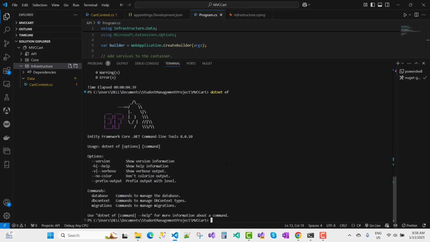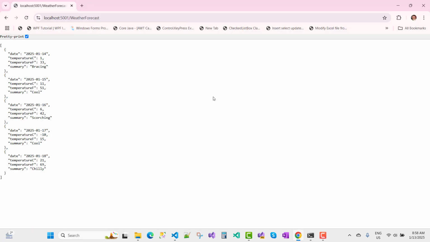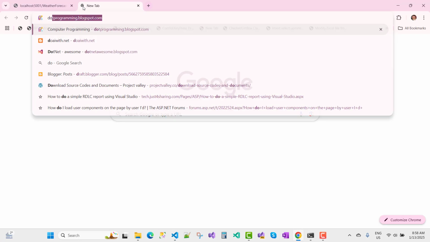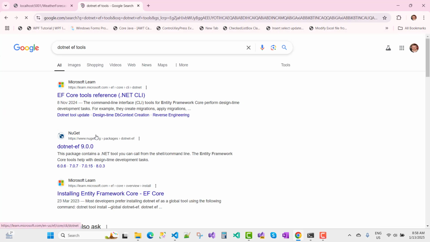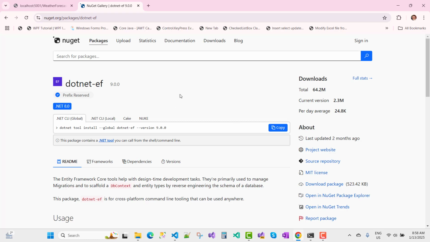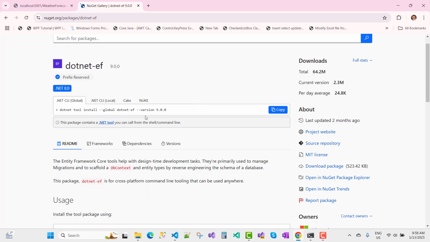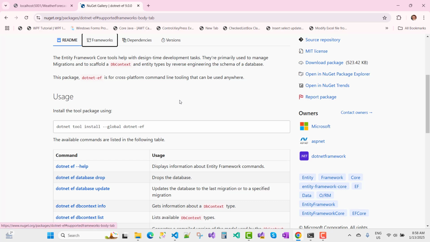Just after that you can go to the terminal again and see dotnet ef. Dotnet ef is already installed. If you have not installed dotnet ef, you can look for dotnet ef tools. Here we have the NuGet package dotnet-ef 9.0 installing, that is the right command you can see. And here we have a stable version, version 9.0.0. That is my dotnet tool installed globally, dotnet ef version 9.0.0, but I want to use .NET 8.0 commands.